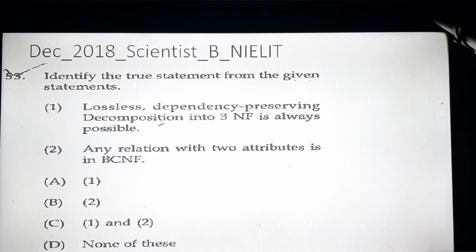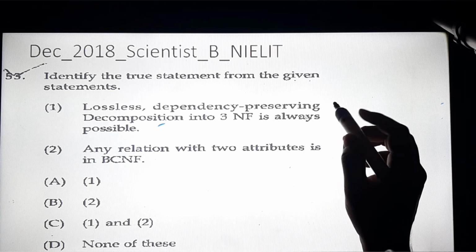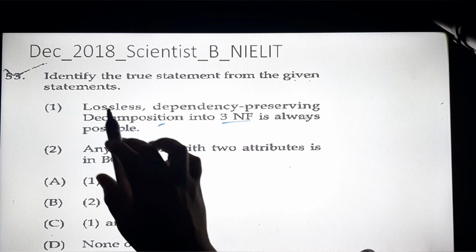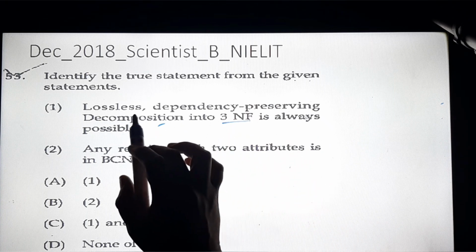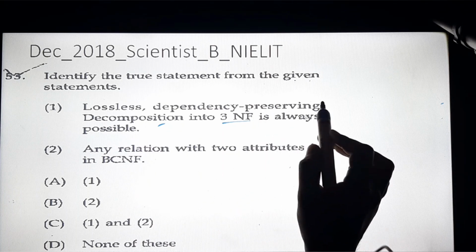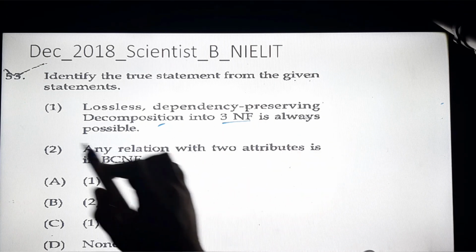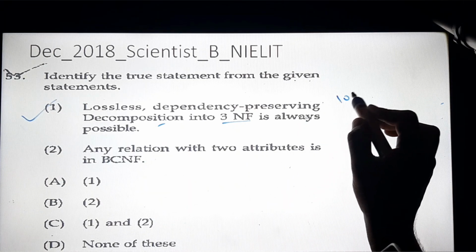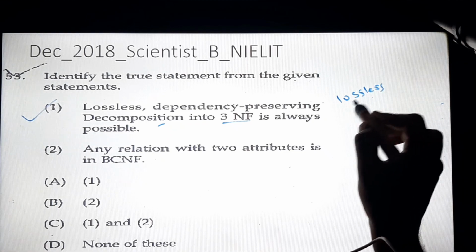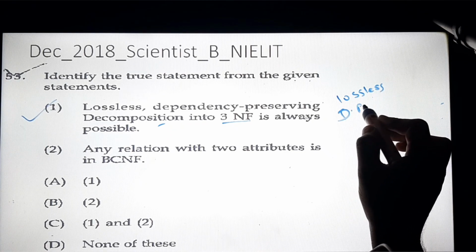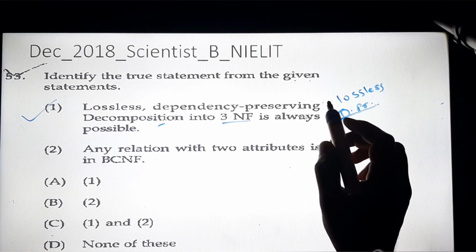Now in my video I have discussed the properties of 3NF as well as BCNF. 3NF decomposition will always have the lossless join as well as dependency preserving property. So this statement is true. But BCNF, if BCNF gives the lossless join property, then it may or may not give the functional dependency preserving property.